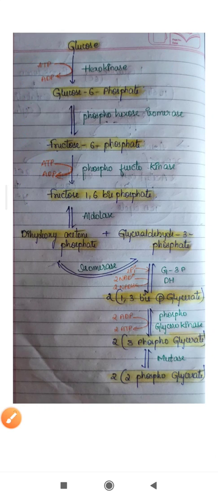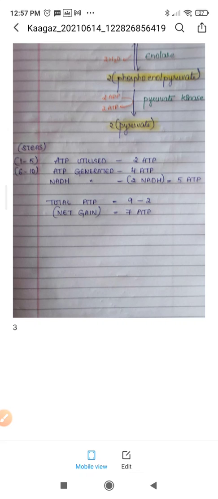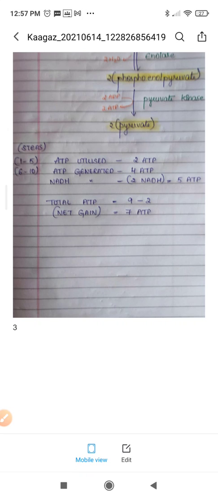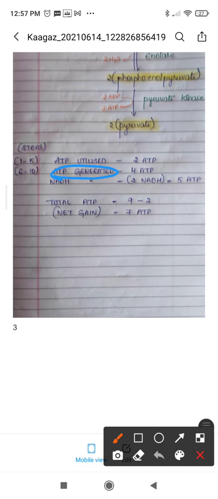Next in steps 6 to 10, ATP is generated, that is 4 ATP and 2 NADH are generated. In the total glycolysis process, 2 ATPs are utilized and 4 ATP and 2 NADH are generated.